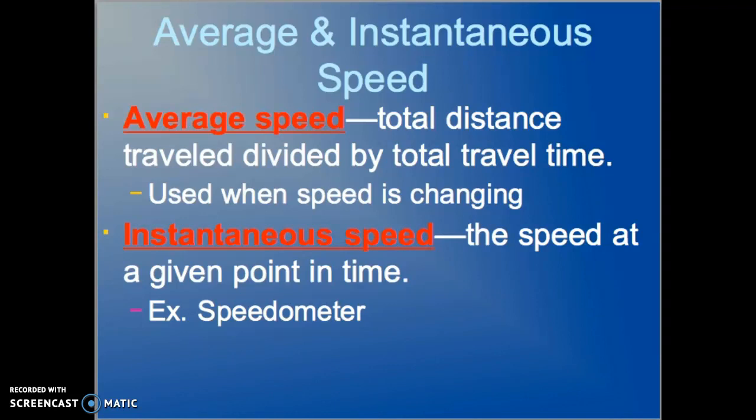Instantaneous speed is the speed at a given point in time. So you're driving down the road at 65 miles per hour and you come up on a town, there's going to be a speed limit change. You need to look down at your speedometer and make sure that you slow down so at that exact time when you cross there, you don't get a speeding ticket.